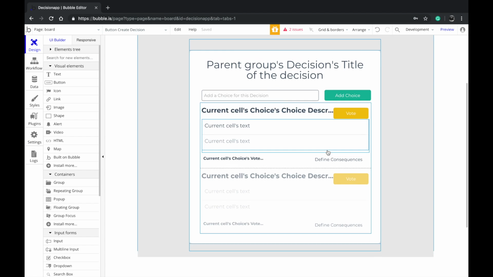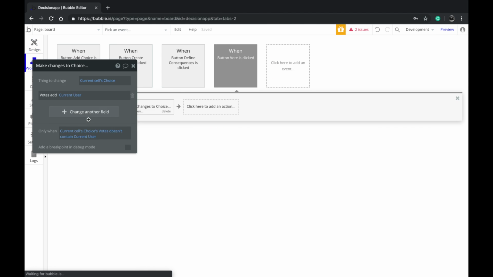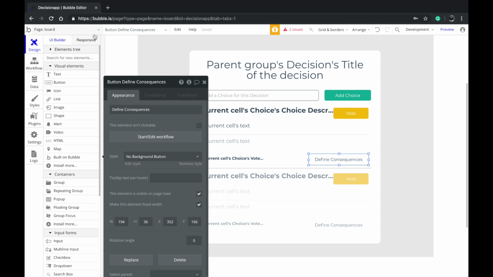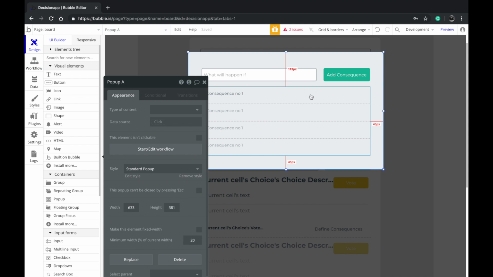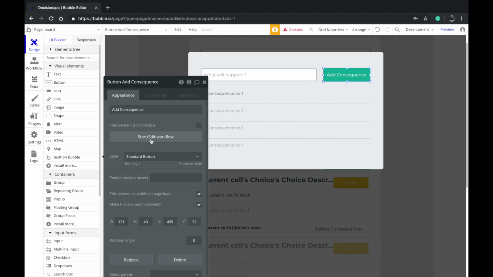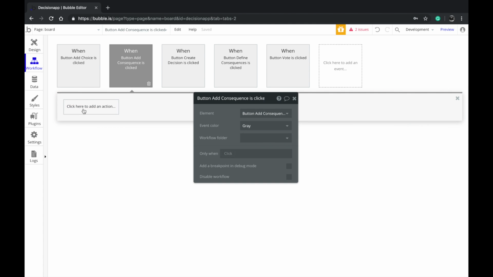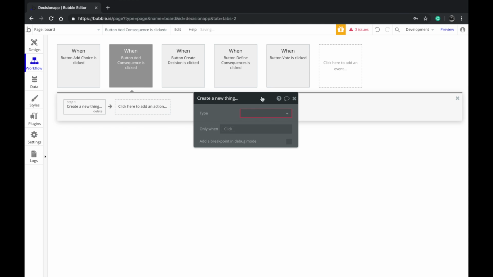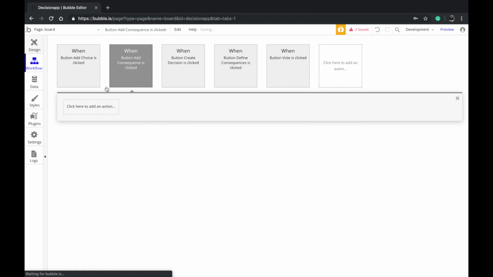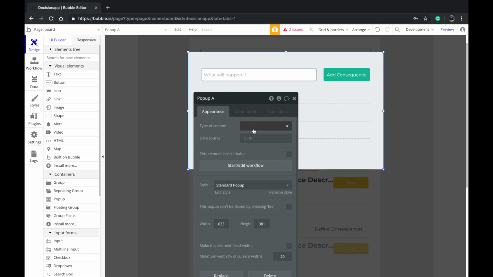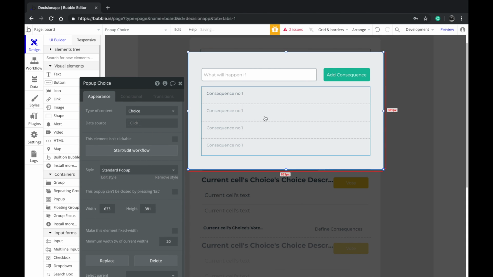And I guess apart from the delete button, oh yeah, by the way, there's one more thing we want to do. We just don't want to show the pop-up, because we need to define, okay, this pop-up here is going to add consequences. So we need to define the consequences, of course. There's one thing we want to do, which is click on this. Type of the content is actually choice, and you want to leave this data source empty.